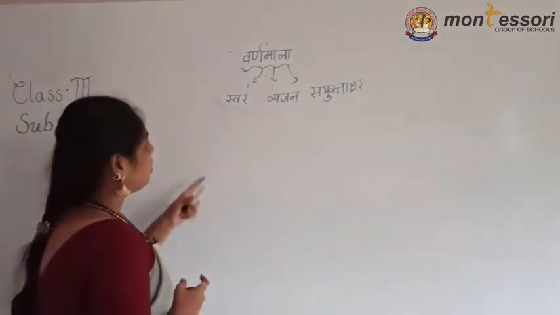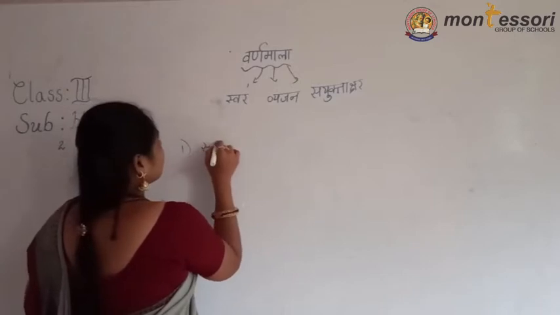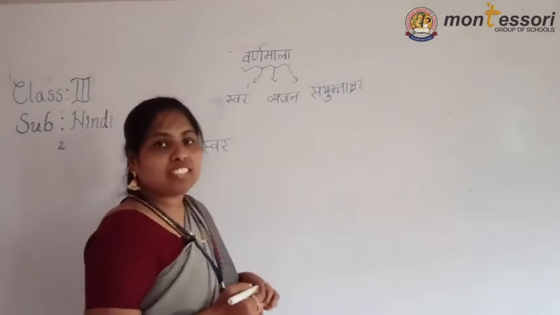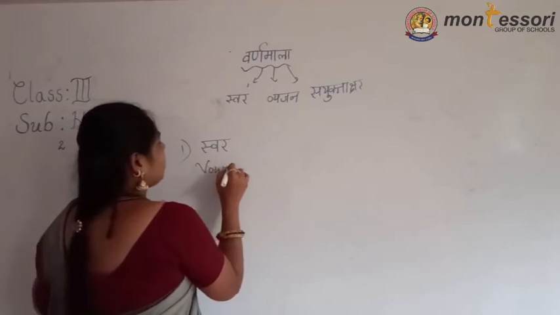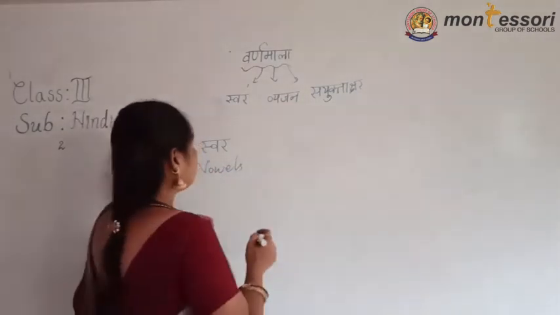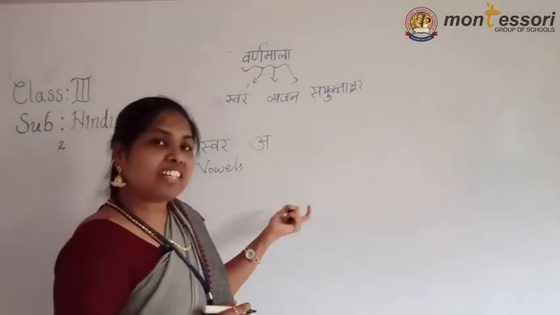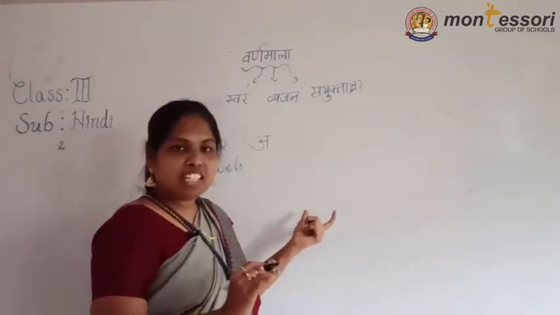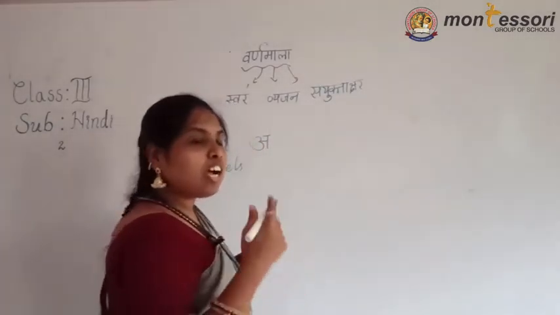Now see, the first part is Swar. In the previous class also I already explained that. Swar means what? Swar means vowels in English. How many vowels are there in Hindi? Actually those are 11 only. See, 11 are swar letters, and 2 are anuswar letters.